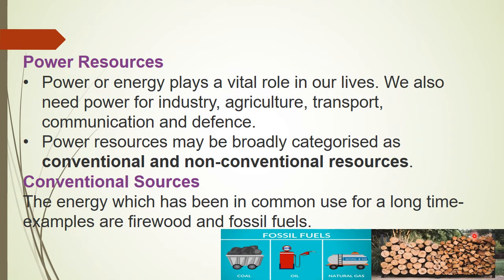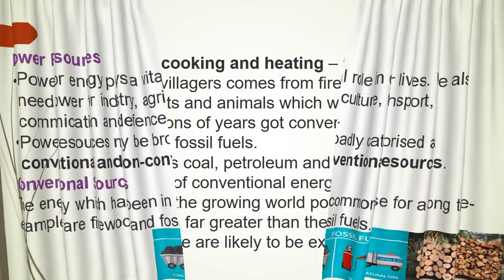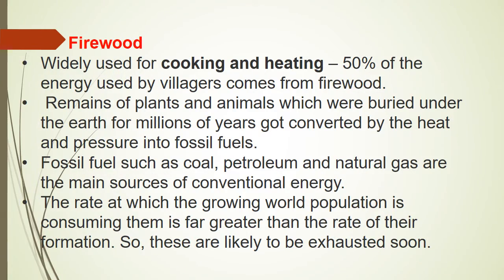Okay children, the examples are firewood and fossil fuels. Fossil fuels, what are those? Coal, oil, natural gas. Look at this picture. Coal, oil and natural gas. Firewood, you all know. This is firewood. Next we are going to see about these one by one. First we are going to see about firewood. We use firewood for cooking and heating, mainly for cooking and heating.